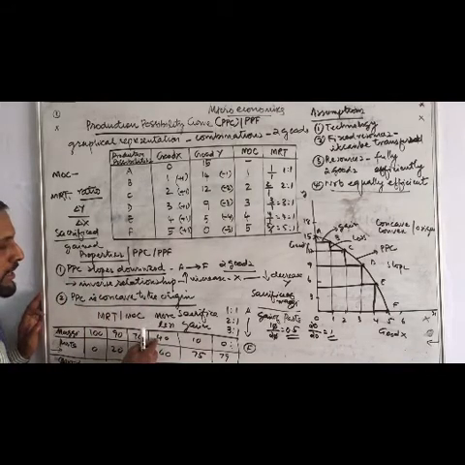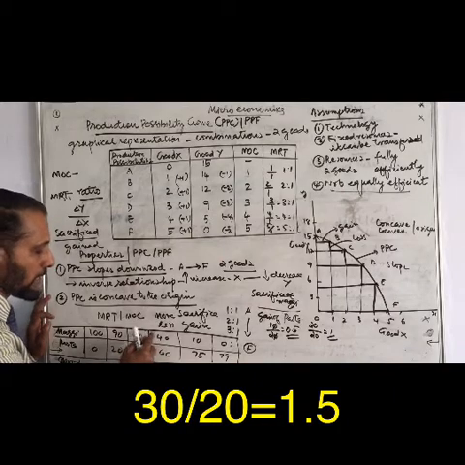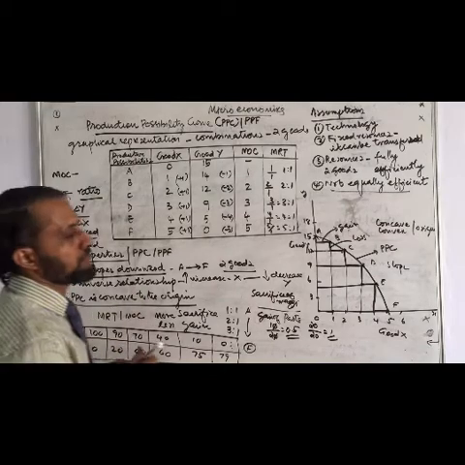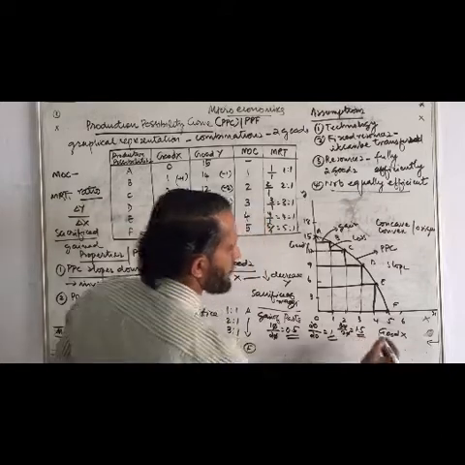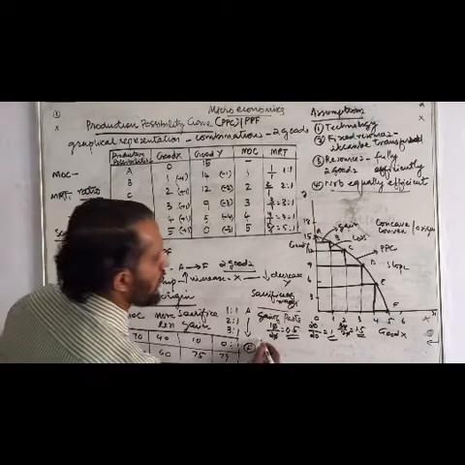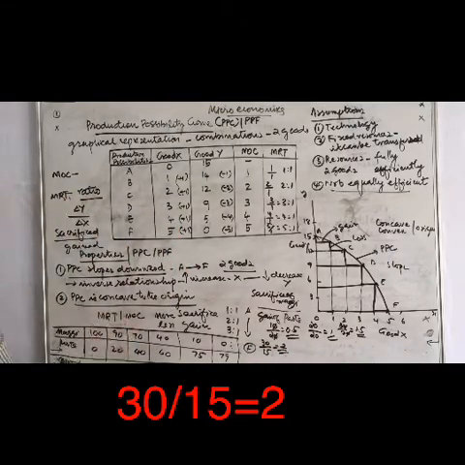The third one is how much? 30 divided by 20. Means 70 became 40, so loss is 30. Gain is 40 became 60, 20. So 30 divided by 20 means 1.5. Next answer is 30 divided by 20, 1.5. And next one, sacrifice is 30. Now we are having 10 only. 40 became 10 means 30 sacrificed. But the gain here, I think, is 50. So 30 divided by 50. Clear answer, 2. Correct. Such a way only I made.